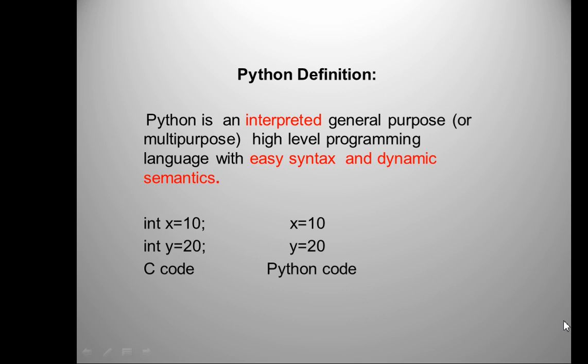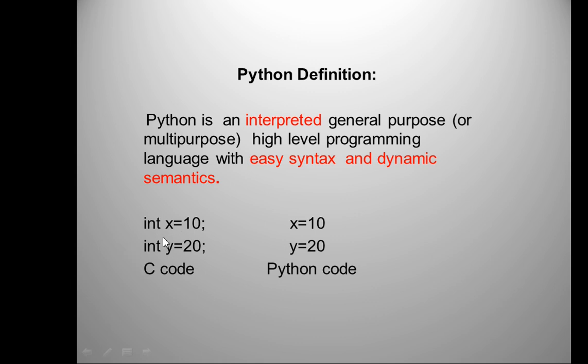If we compare it with other programming languages like C, C++, Java, for example, here I am giving you two examples. One code is written in C language and another code is written in Python language. When we write code in C language, we declare the variable like this: int x = 10, int y = 20.